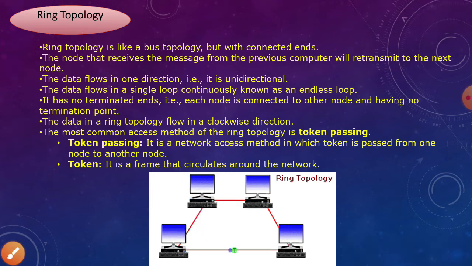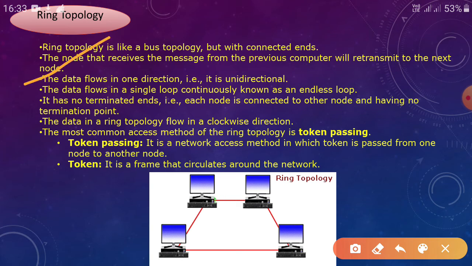Data flow in this topology will be in one direction only. Next point, the data flows in a single loop continuously, known as an endless loop. It is a loop, there is no end, so that's why it is called an endless loop.